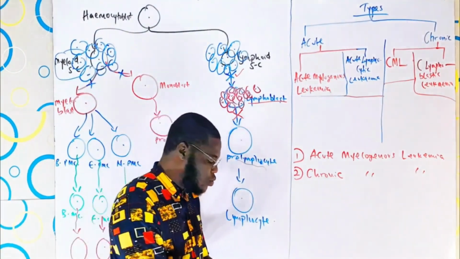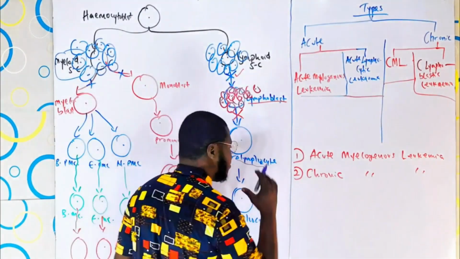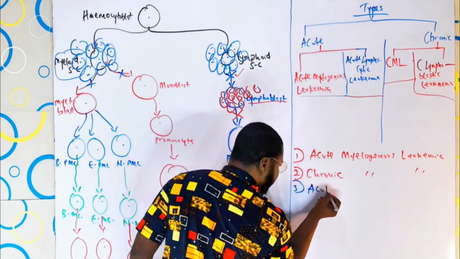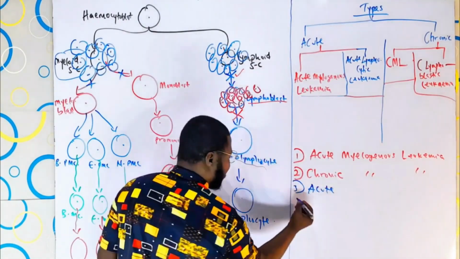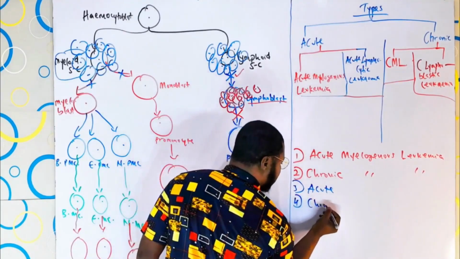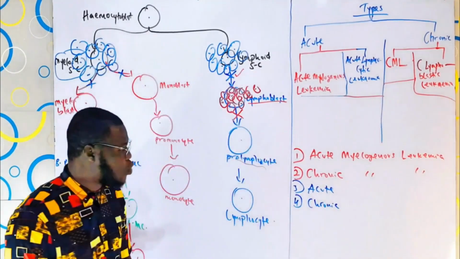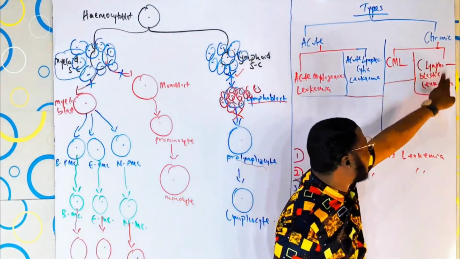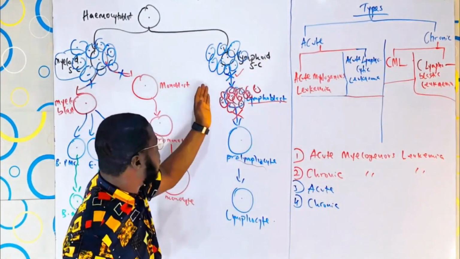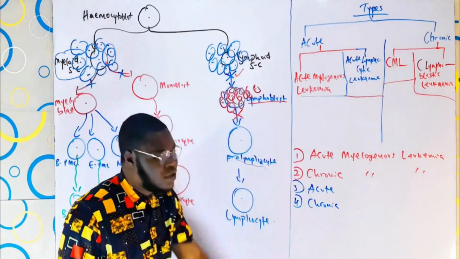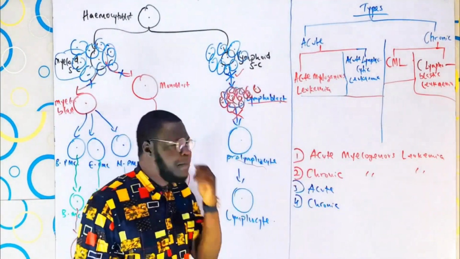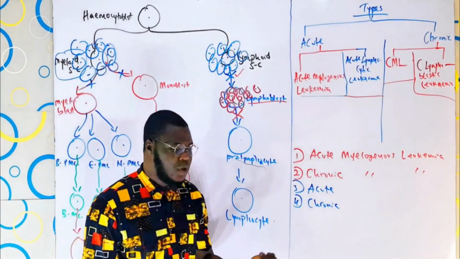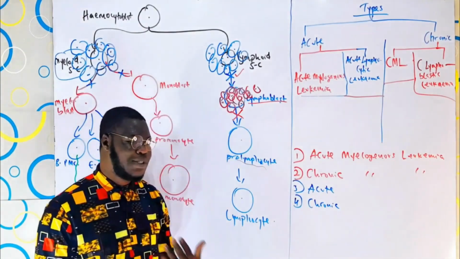The last two are both acute and chronic. So the third one is acute again, and the fourth one will also be chronic. Now, how do I know this is acute lymphocytic or chronic lymphoblastic? If they had the same origination, we would have said acute lymphoid leukemia, chronic lymphoid leukemia. But one is for the lymphoid stem cell, another is for the lymphoblast, and that creates a kind of trouble. I have to decide right away so I don't make this mistake in exam conditions.